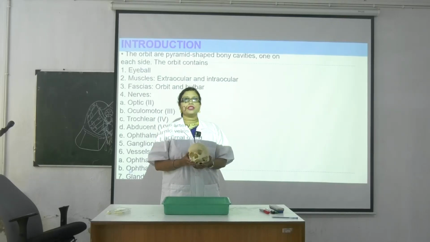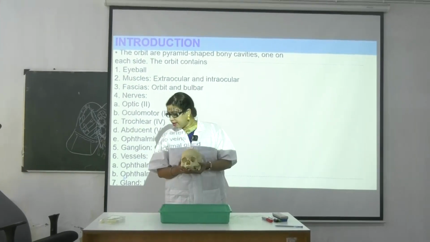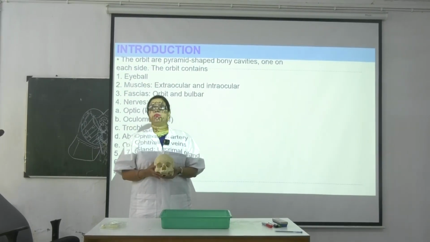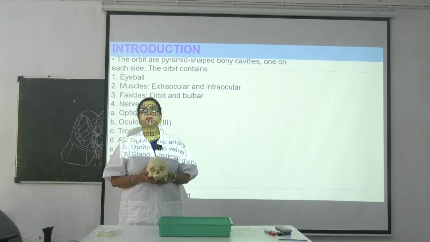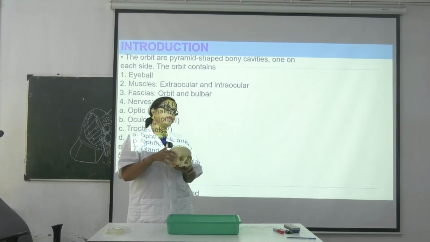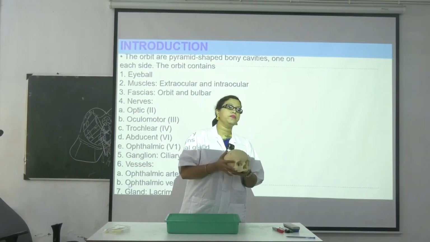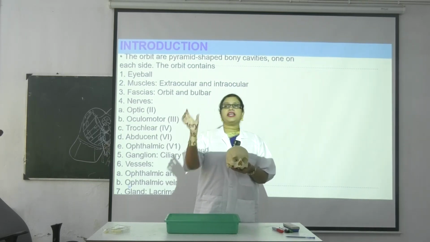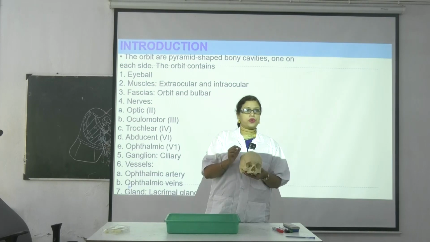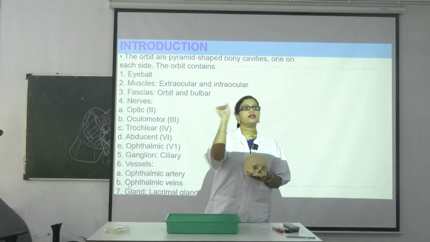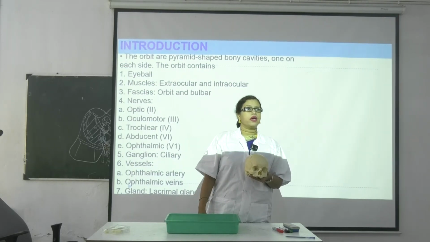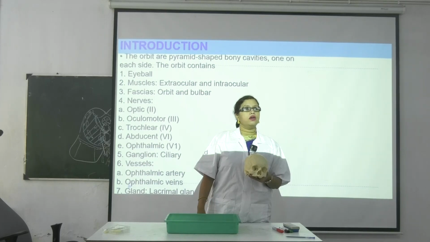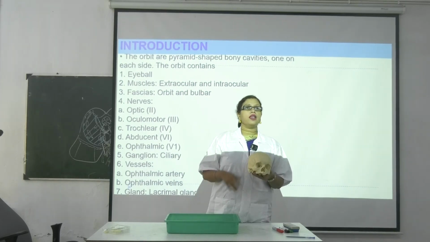Which are the boundaries of the orbital cavity, or the eyeball? Who will tell how many bones take part in making the orbital cavity? It is quadrangular in structure. Okay, so write it down. First one is the roof, or the superior wall. Write it down, superior wall.